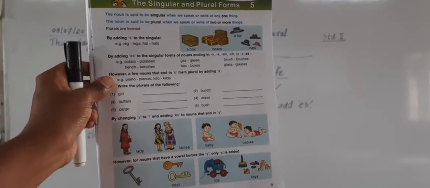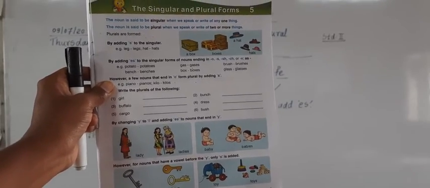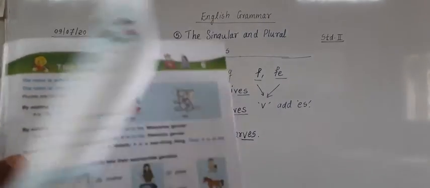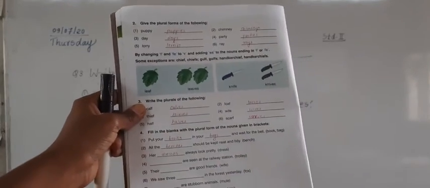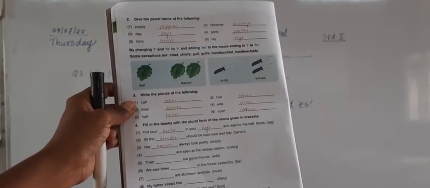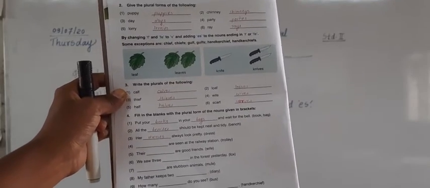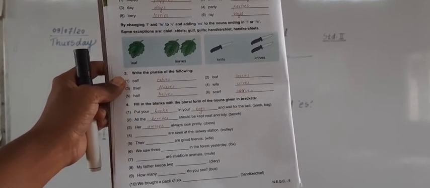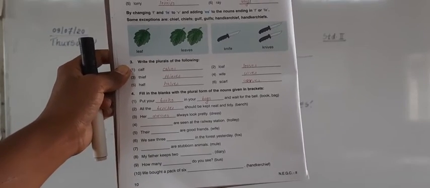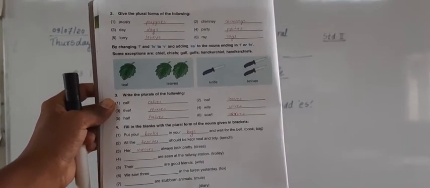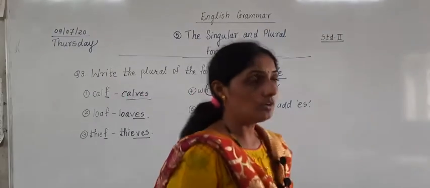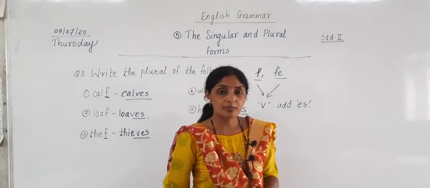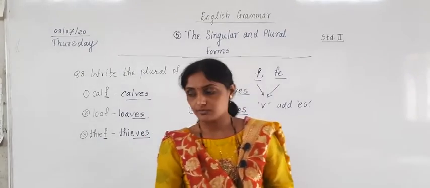Can you see? And the next page is in this way. See, lesson question number 2, which we did on Saturday. Today we have done question number 3, and question number 4 we are going to do tomorrow. In this way, you have to keep in mind what we have to do when we are changing a singular noun to a plural noun. There are some rules which we studied.